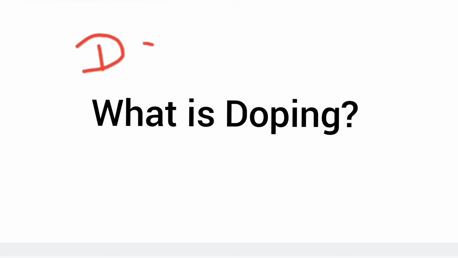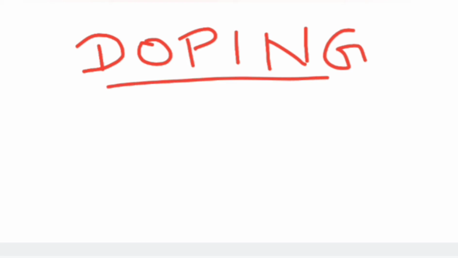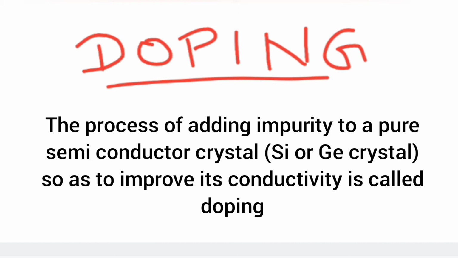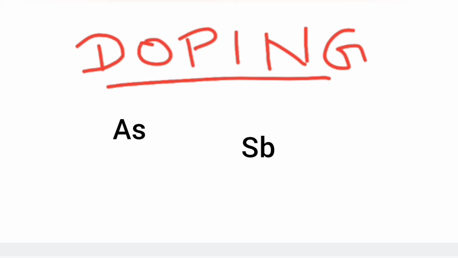Okay, let me first tell you about doping. So what is doping? Doping is the process of adding impurity to a pure semiconductor crystal like silicon or germanium crystal so as to improve its conductivity. Doping means to increase the conductivity by adding impurities like arsenic, antimony, indium or gallium to a pure form of semiconductor.